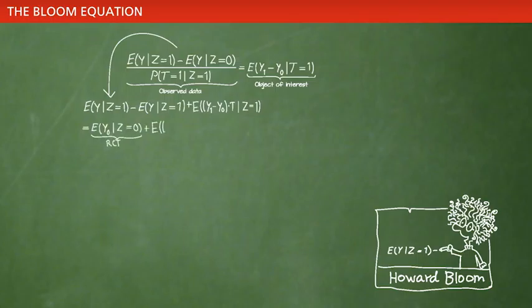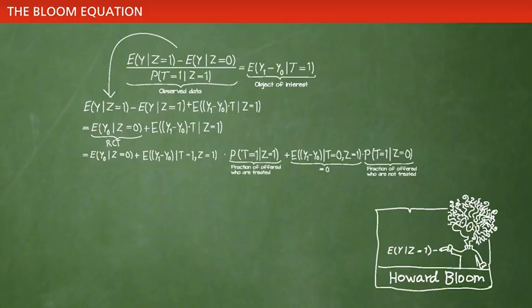That is equal to the baseline outcome for those not offered treatment due to the RCT plus the gain for those offered and actually treated. This is again equal to the average baseline for those not offered treatment plus the weighted average gain for those offered and accepting treatment and those declining treatment. This is equal to the average baseline outcome for those not offered treatment plus the average gain for those offered and accepting treatment weighted with the fraction who accept treatment when actually offered treatment.